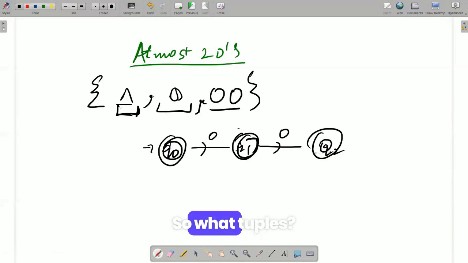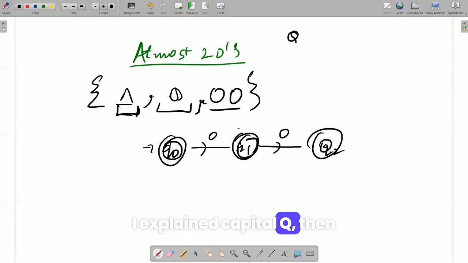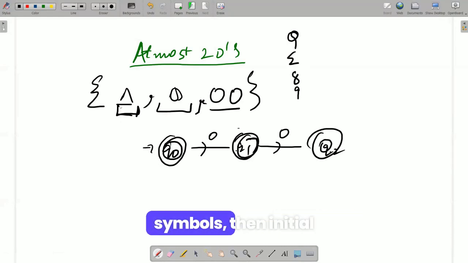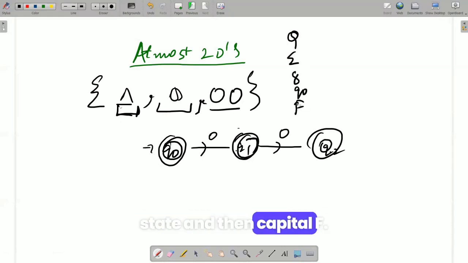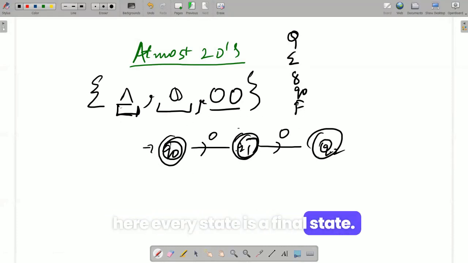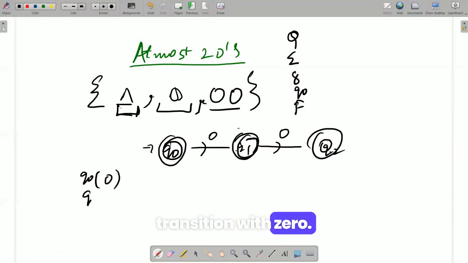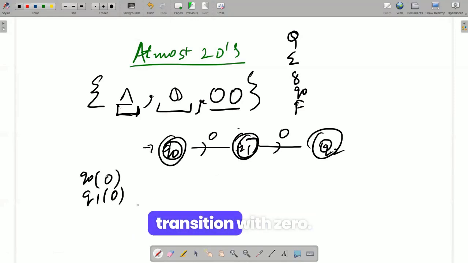So what tuples did I explain? I explained capital Q, then input symbols, then transition symbols, then initial state, and then capital F. Capital F was the set of final states. Here every state is a final state. Q naught has an outgoing transition with 0. Q1 has an outgoing transition with 0, but Q2 does not have any outgoing transition.